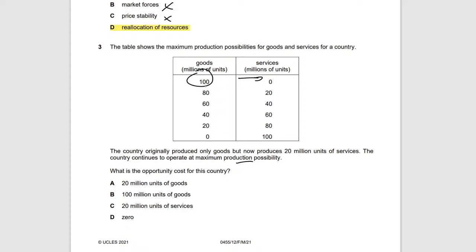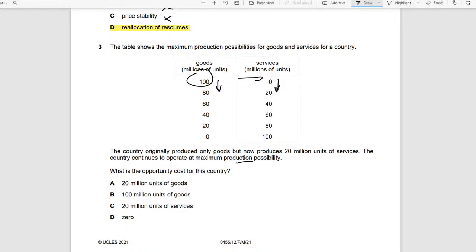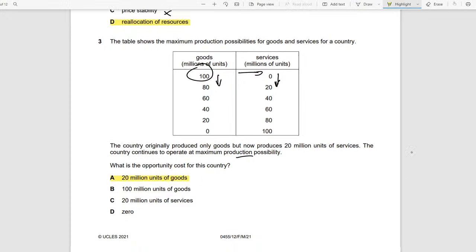So from 100 million units, which is how many goods there were, it's then changing to 20 million services, meaning it's going down. And opportunity cost is basically the one that you've foregone, meaning the one that you've lost. So I've lost 20 million units of this good, and hence that will be my opportunity cost. Okay, so that's how you would do that one.